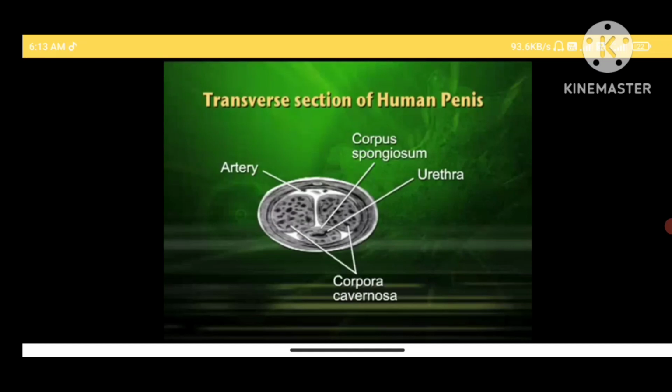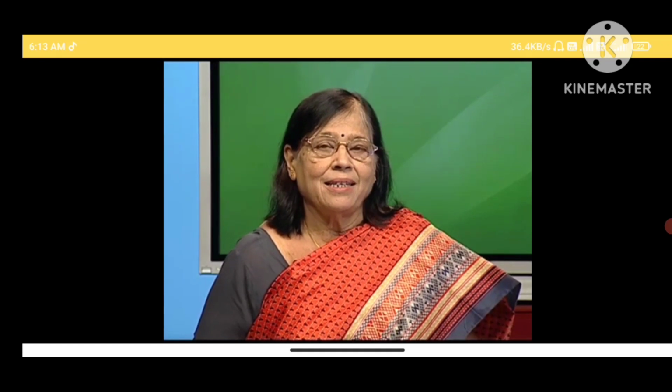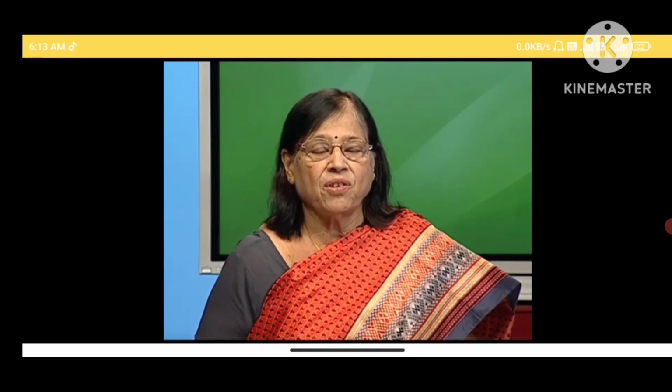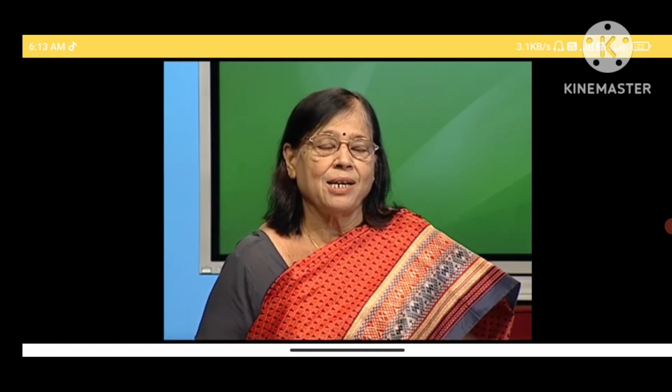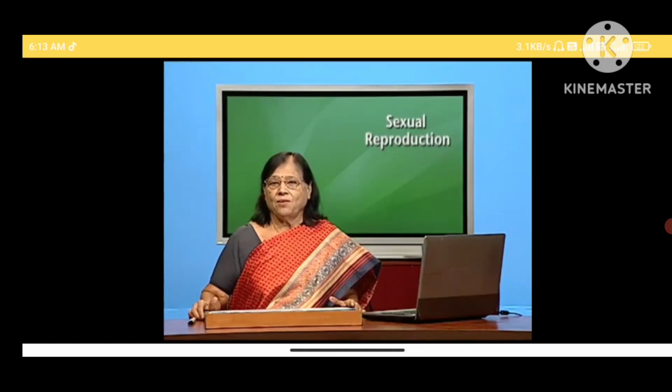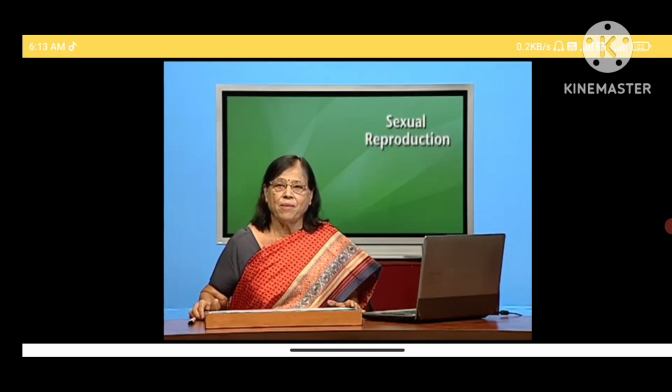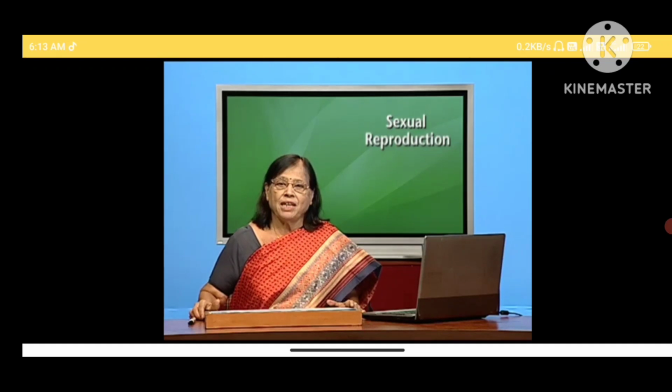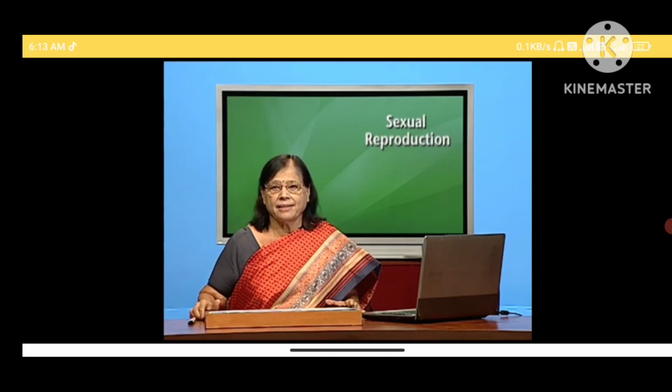These muscles help the penis to become tough and elongated, called an erectile penis, and it is able to deposit sperms in the vagina. So, the male reproductive system is developed so that the needful can be done in transferring sperm from the male's body to the female's body. With this, we have come to the end of the male reproductive system, which includes testis, epididymis, vas deferens, seminal vesicles, prostate, Cowper's gland, and penis. Testis is the primary sex organ, and all other organs are secondary sex organs or accessory sex organs.